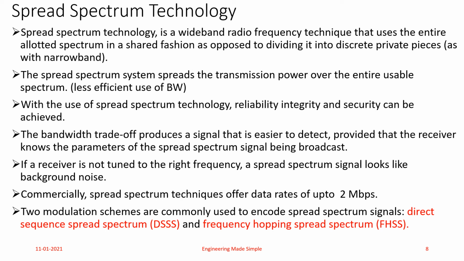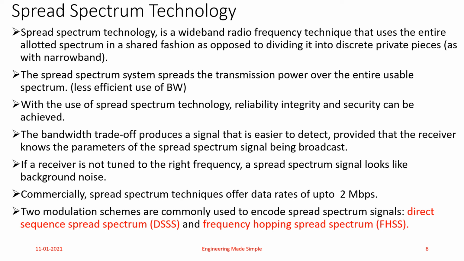Now in case of spread spectrum, it is not like that. Nobody will give you the frequency in pieces like this. In spread spectrum technology, you have a wide range of frequencies available to you, and it is up to the wireless devices using spread spectrum technology how they are going to use the same network resources in a shared fashion.